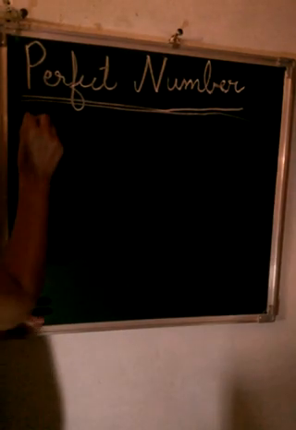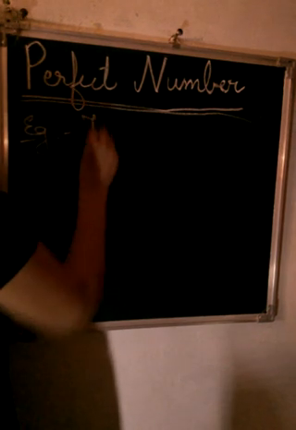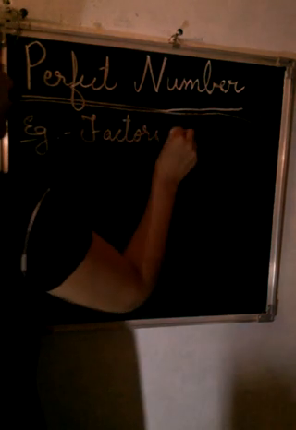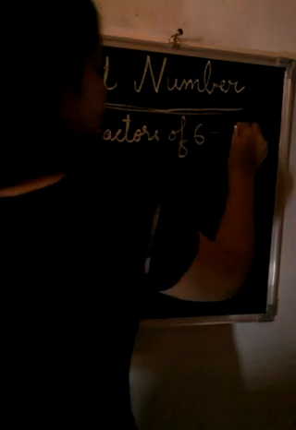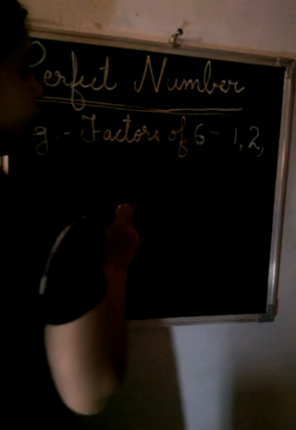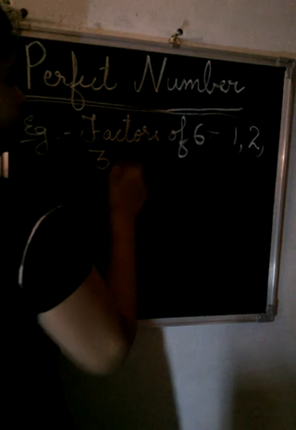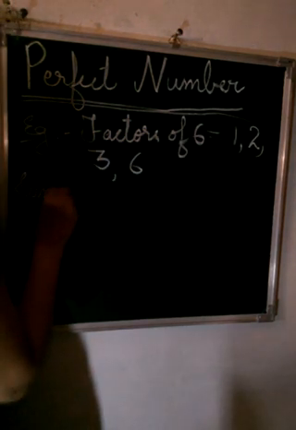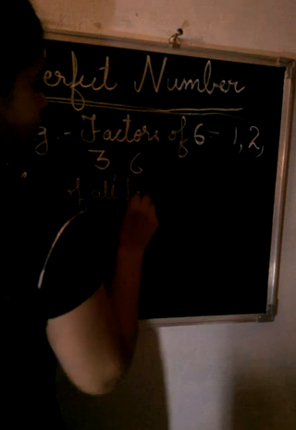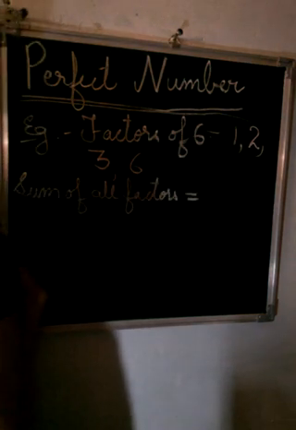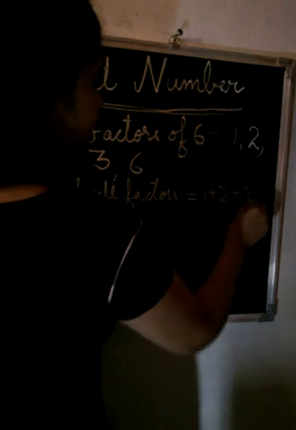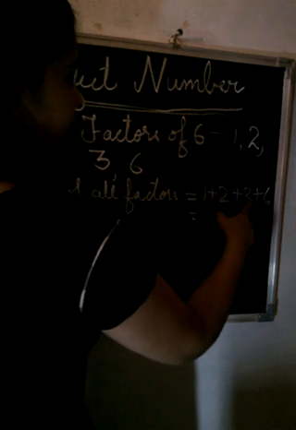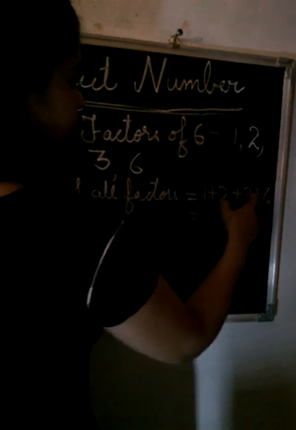Now let's try to understand this with an example. Let's take the factors of 6. What are the factors of 6? First and foremost, 1, then 2, then 3 and 6. Now you sum all the factors. What is the sum of all factors? 1 plus 2 plus 3 plus 6: 3, 9, 7, 8, 9, 10, 11, 12.